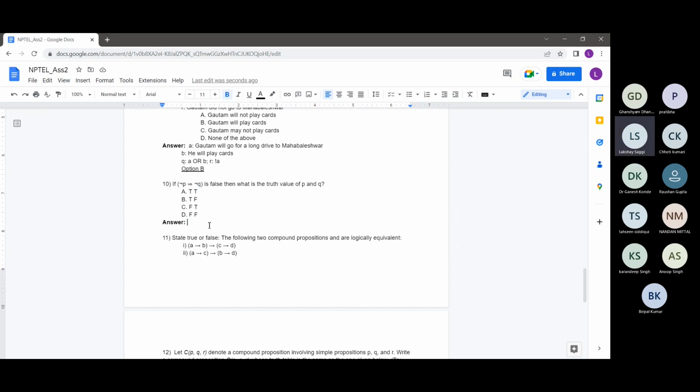I'll type this out properly also. So the answer would be P should be false and Q should be true. So option C.